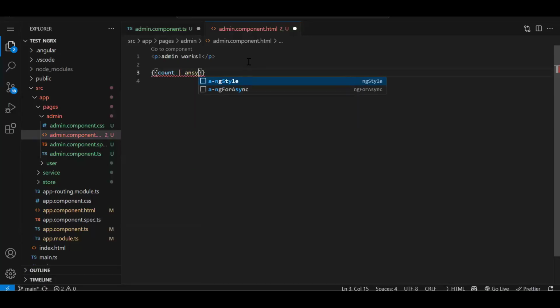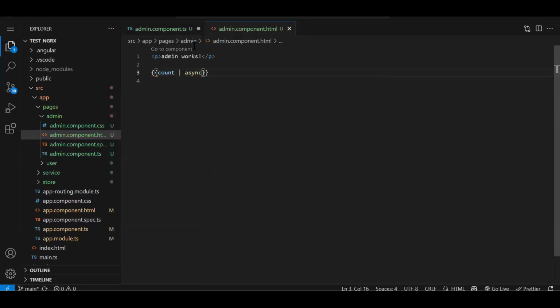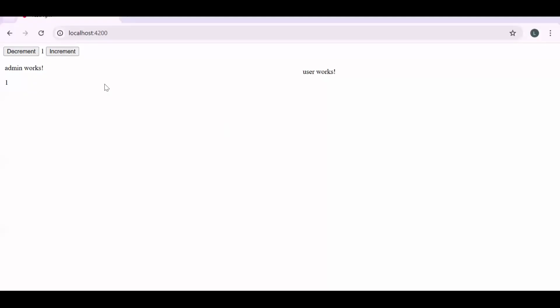My async is not coming. Okay. Now if I save, see over here also currently the state value is 1. If I increment, see, in the admin component also I'm able to read the updated store data. Same like that in user also.